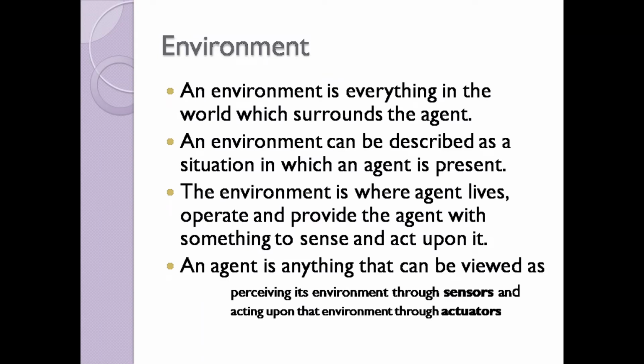An environment is everything in the world which surrounds the agent. An environment can be described as a situation in which an agent is present. It is where the agent lives, operates and is provided with something to sense and act upon. An agent is anything that can be viewed as perceiving its environment through sensors and acting upon that environment through actuators. Now, from the agent's point of view, we are going to describe how the environment looks and appears and works for an agent.